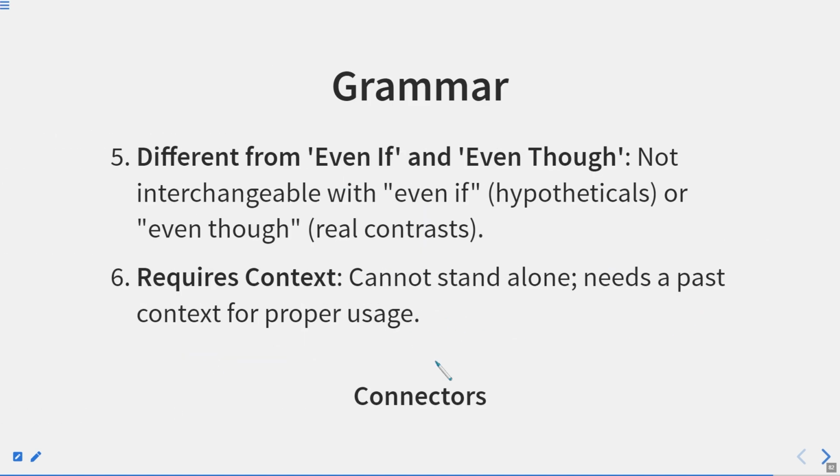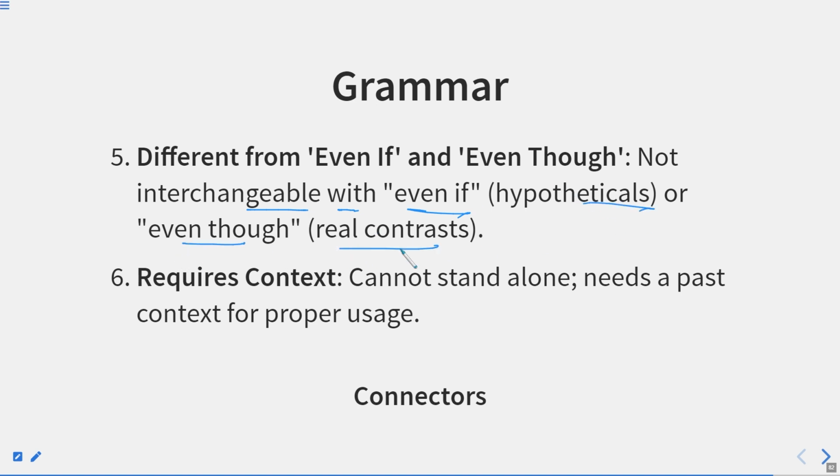So here we saw that even then is just contrasting the two statements, in which the subordinate clause, whatever is written, refers to the past action. Now, how is it different from even if and even though? It is not interchangeable with even if, which is for hypotheticals, or even though, which shows real contrast.